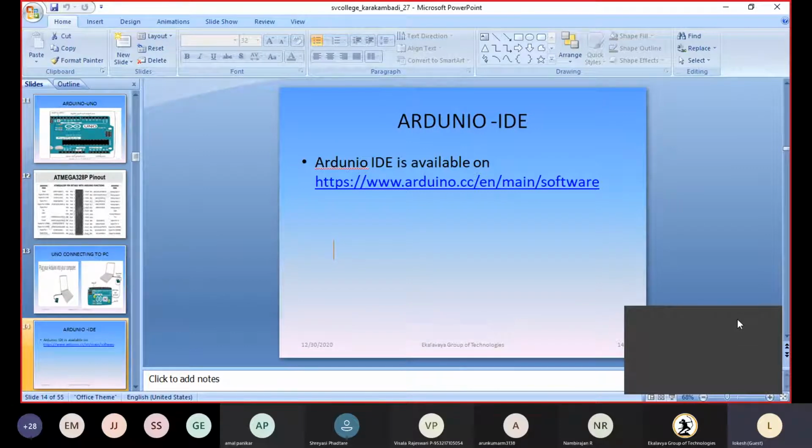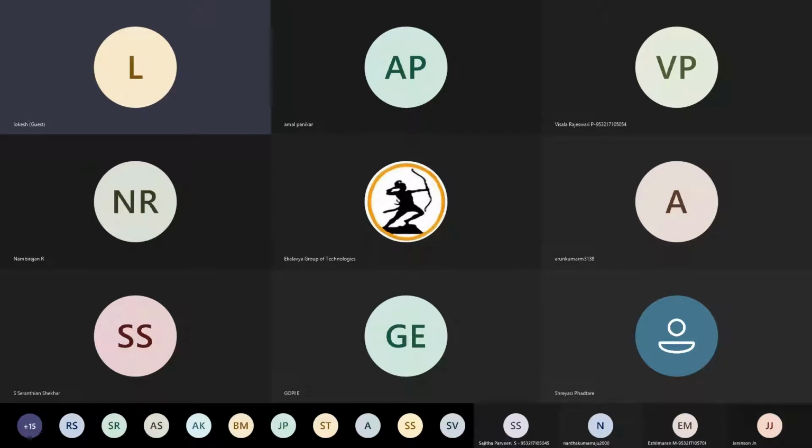So how can we program an Arduino? We require one thing, which is called the Arduino IDE. The Arduino IDE is available at www.arduino.cc. Simply Google it as Arduino CC, and then you can see it. I will show you.